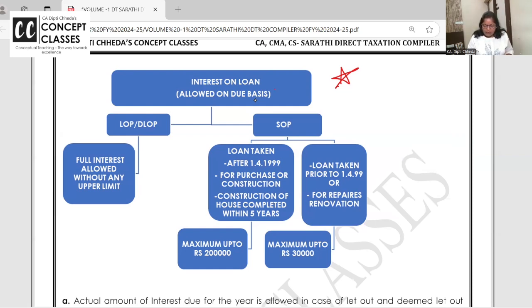Interest on loan is allowed on due basis. Underline. Let out and deemed let out property, there's no upper cap of 2 lakh. Full interest is allowed.